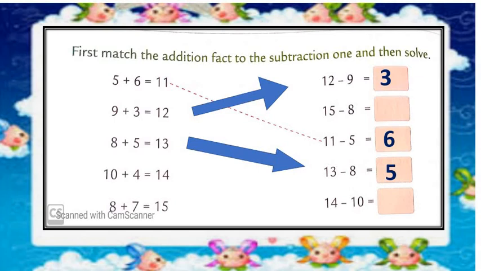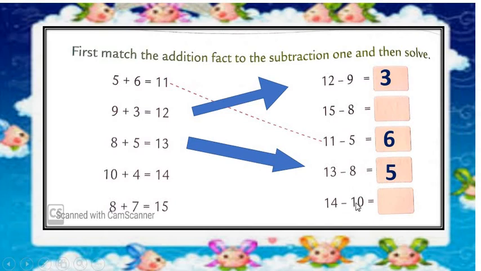Next one is 10 plus 4 is equal to 14. So in this column we have to start the equation which is starting from 14. Here it is 14 minus 10.